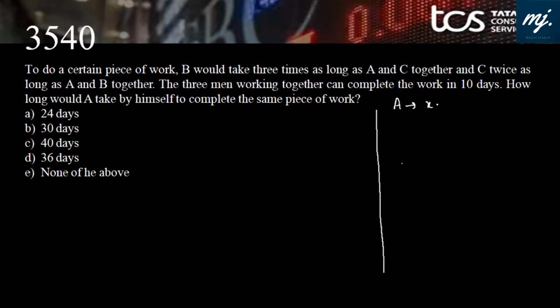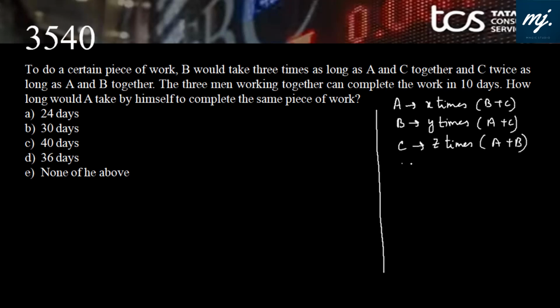A takes X times what B and C take to complete the work. B takes Y times what A and C take, and C takes Z times what A and B take to complete the work.